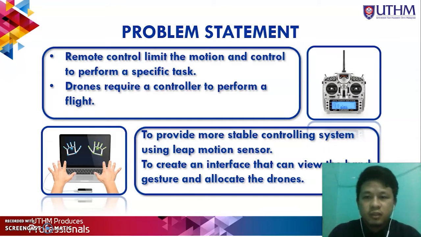Okay, this is my problem statement. The remote controls nowadays have limited control, and are only used to perform a specific task. Also, drones require a controller to perform a flight, which means nowadays when we buy a drone, it also comes with a controller, so we need to bring two things together. Next, to provide a more stable controlling system using leap motion sensor. And the final one is to create an interface that can view the hand gesture and allocate the drones.